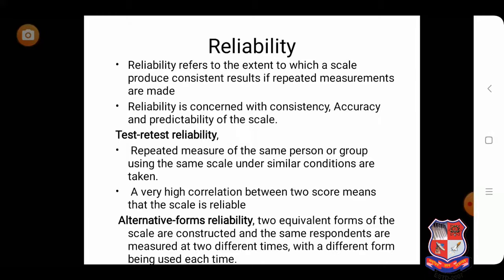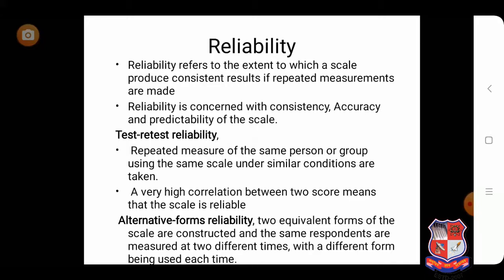If we talk about alternative forms reliability, in this case basically two equivalent forms of the scale or construct have been developed. For example, if I want to understand the impulsive buying tendency of the respondent, I develop two separate questionnaires which measure the impulsive buying tendency of the respondent.